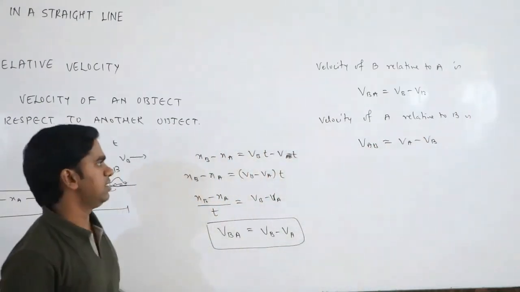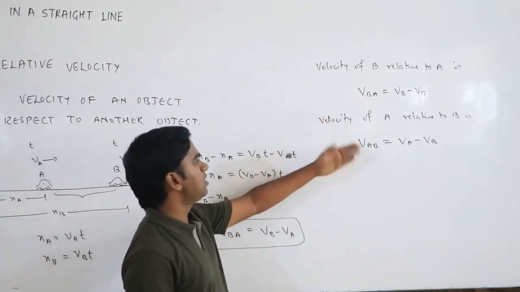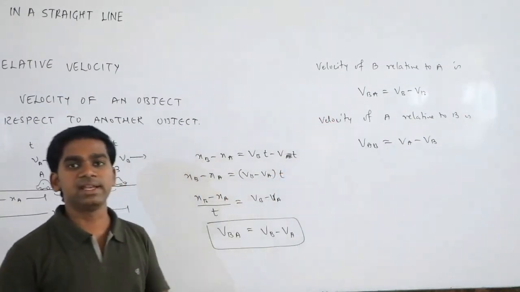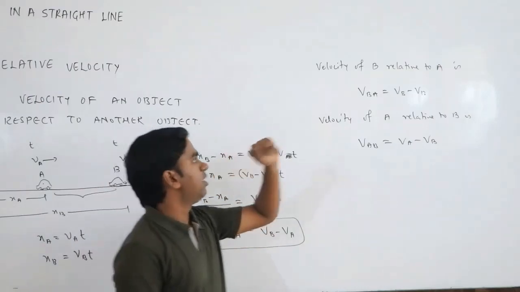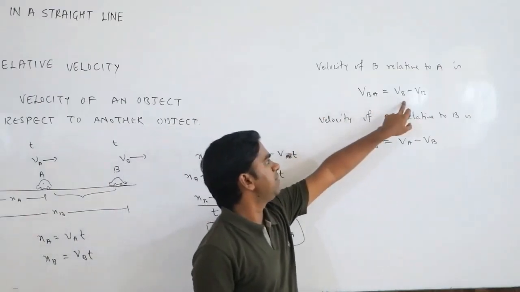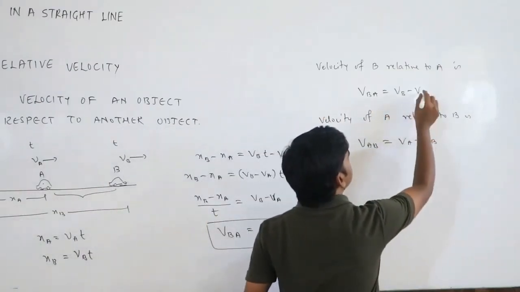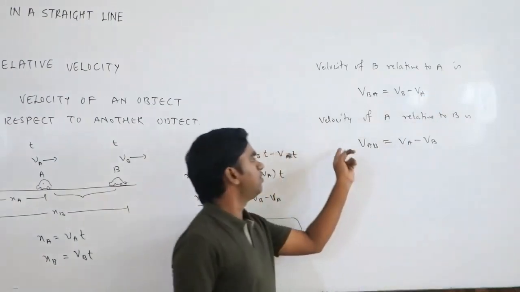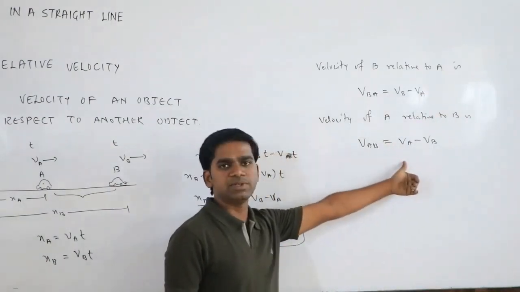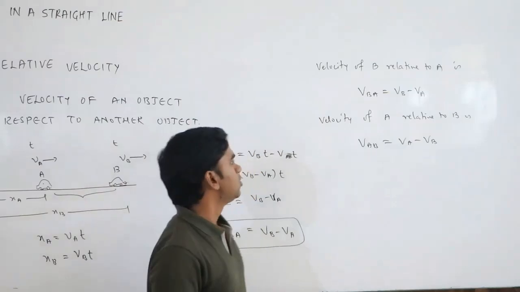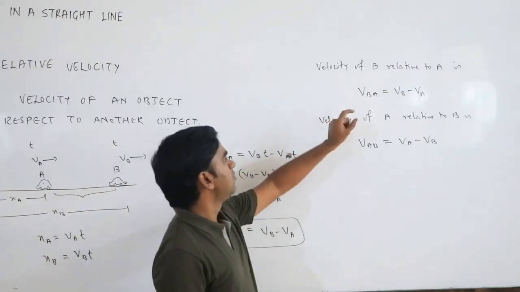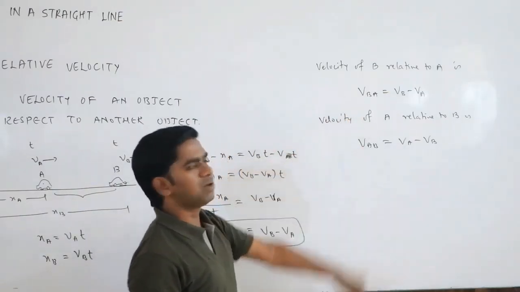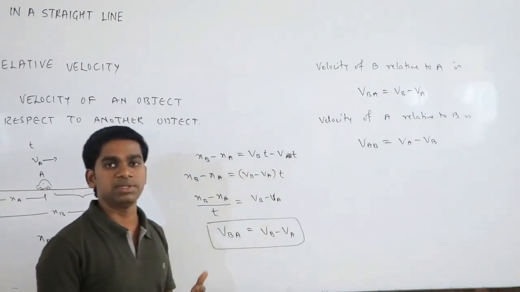So anything you can take. What they are asking is important. If they are asking relative velocity of B with respect to A, it is VB minus VA. So if they are asking relative velocity of A with respect to B, it will be reverse, VA minus VB. Okay. So these are the formulas for relative velocity of one object with respect to another object.